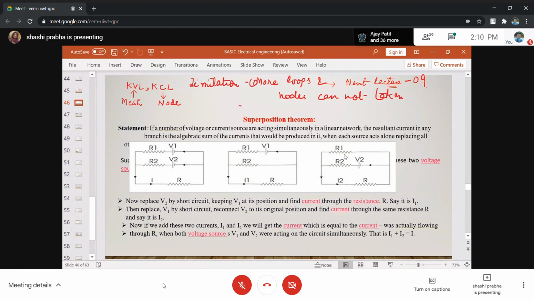Second limitation is, you see all the sources are acting simultaneously. Don't you find voltage sources and current sources all are working simultaneously? So they are interfering with the working of each other. Voltage source has internal resistance 0, current source has internal resistance infinity, and all are working simultaneously, so they are affecting the work of each other.